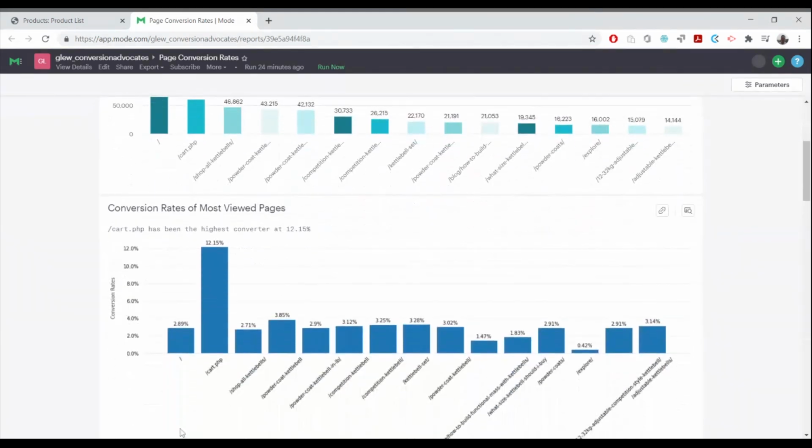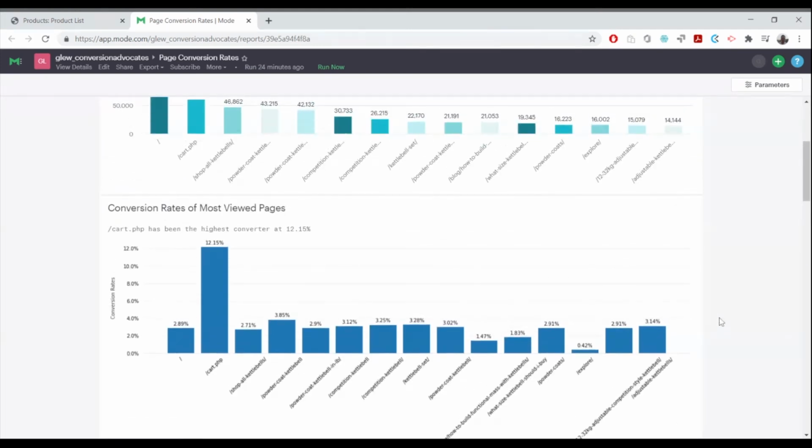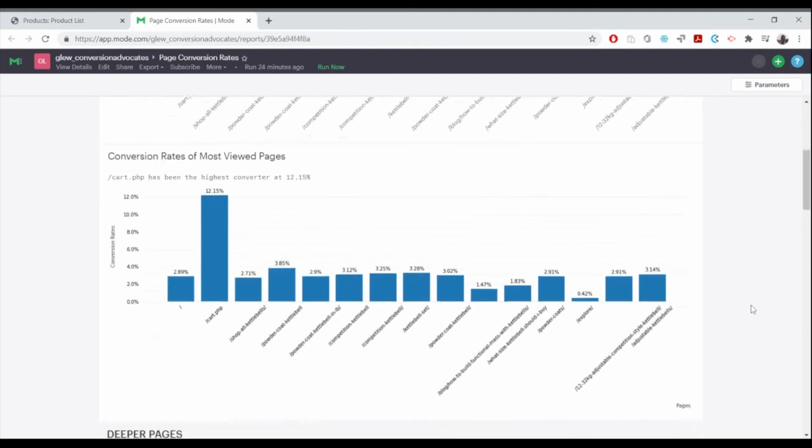So from here, we can see that the cart page has converted at the highest rates. That's not too surprising because it's further down the funnel than some of these other pages. But there's also some popular pages that have been converting much lower than others. So at our agency, we would take a look into these high traffic but low converting areas, see what perhaps has been harming conversions. We can take a look at where they've been converting high as well, and perhaps there's some useful information about these high converting pages we can use to boost the conversion rates of these low converting pages.